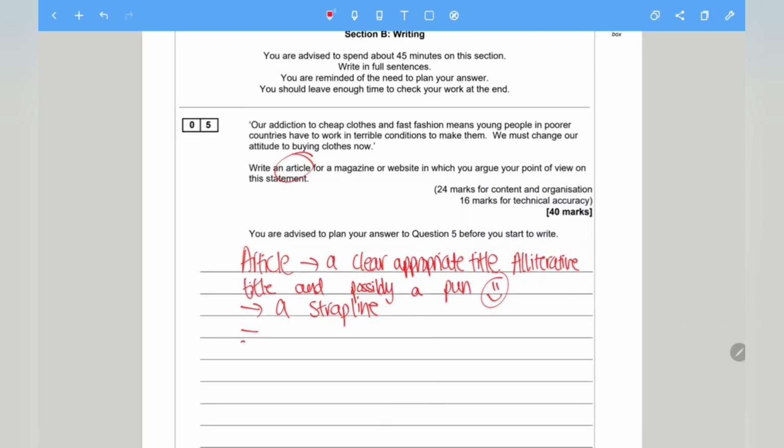Following that, you will need subheadings. So of course, subheadings will divide your answer into the individual paragraphs. You will have an introductory overview paragraph.